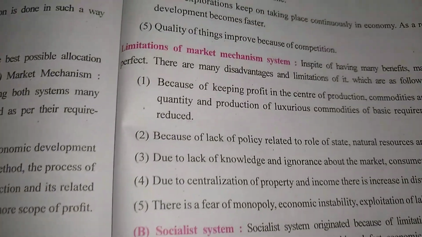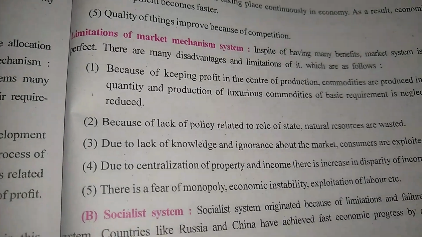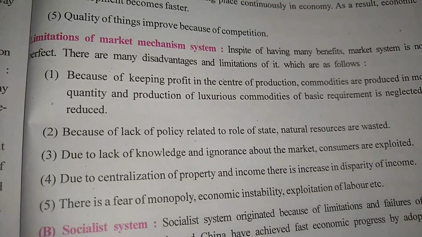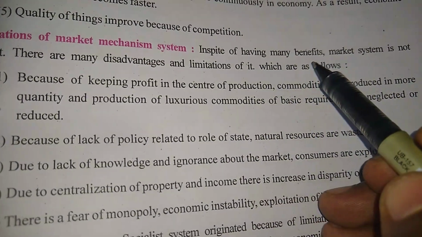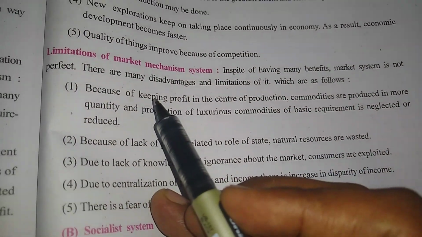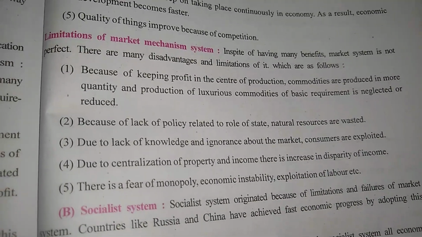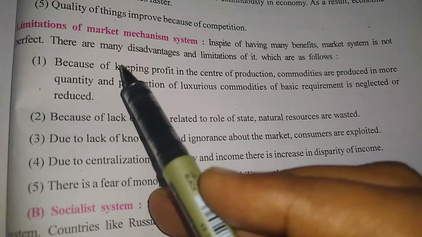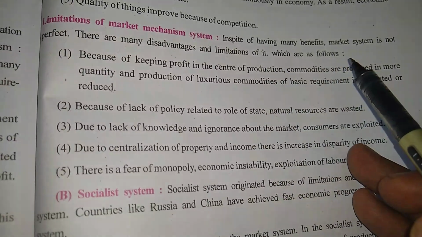Now we will talk about the limitations of the market mechanism. The last topic of the market system is its limitations. Now we will read the textbook first. In spite of having many benefits, the market system is also not perfect. Remember, the market system is not perfect. We cannot say any system is perfect. There are always some limitations. There are many disadvantages and limitations of it, which are as follows.